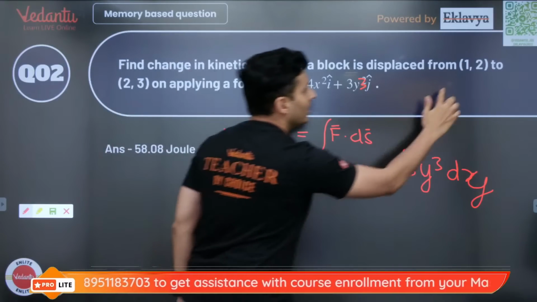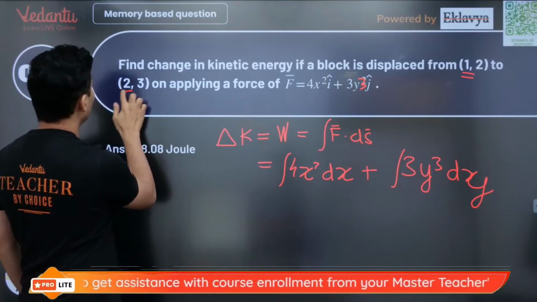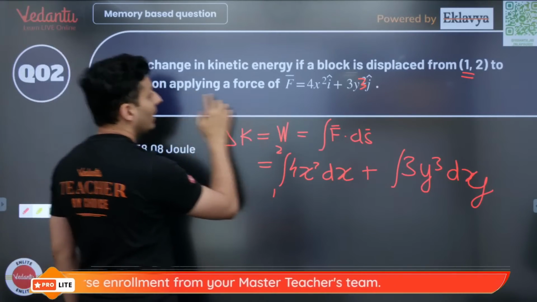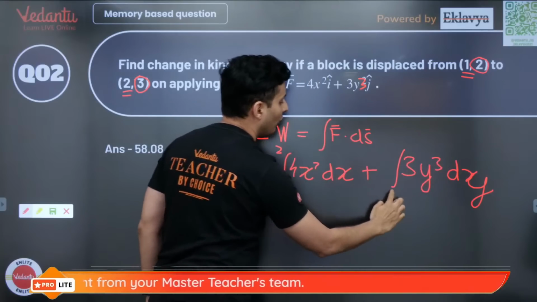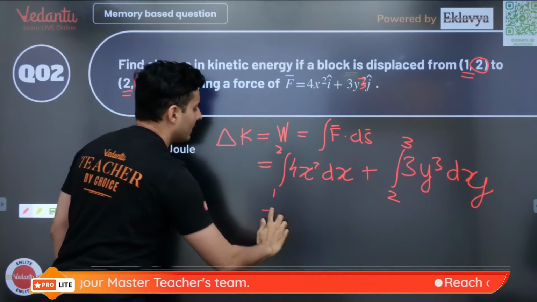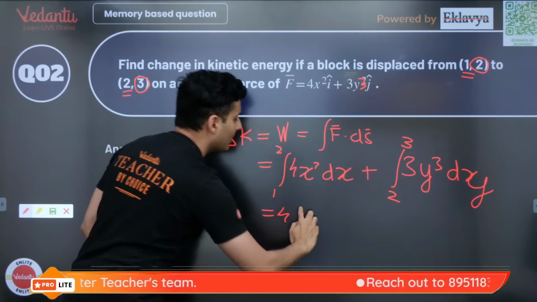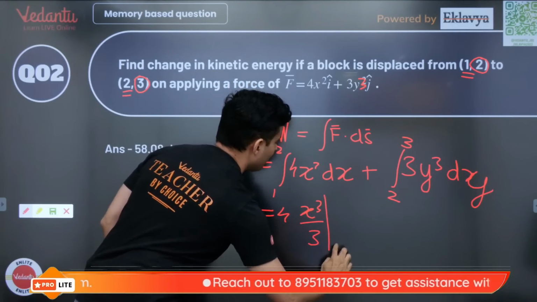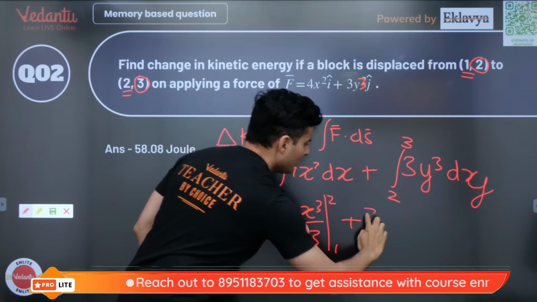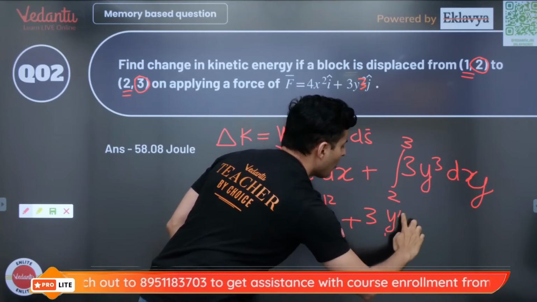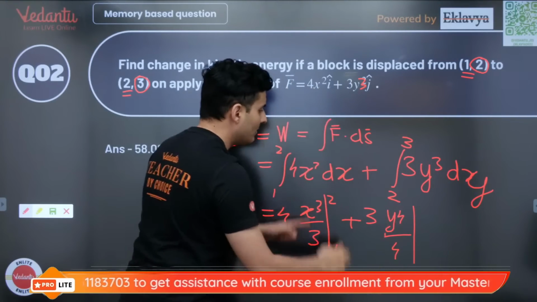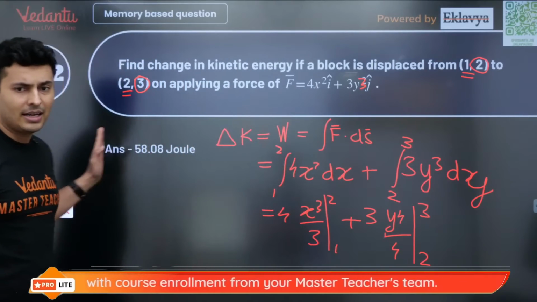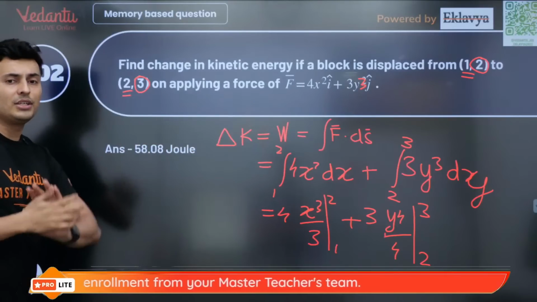Limits are very important. The x coordinate changes from 1 to 2, so the limits of x will be 1 to 2. And the y coordinate goes from 2 to 3. Now just integrate this. 4x square's integral will be x cube by 3, with limits 1 to 2, plus 3 comes outside, and y cube's integral will be y raised to 4 divided by 4, with limits 2 to 3. Just integrate this and I think you will get the answer as 58 joules approximately.